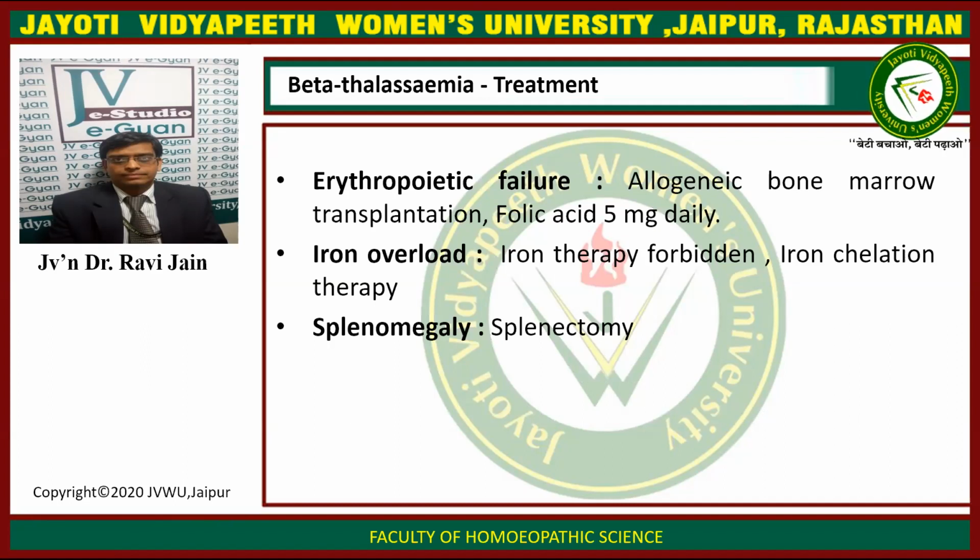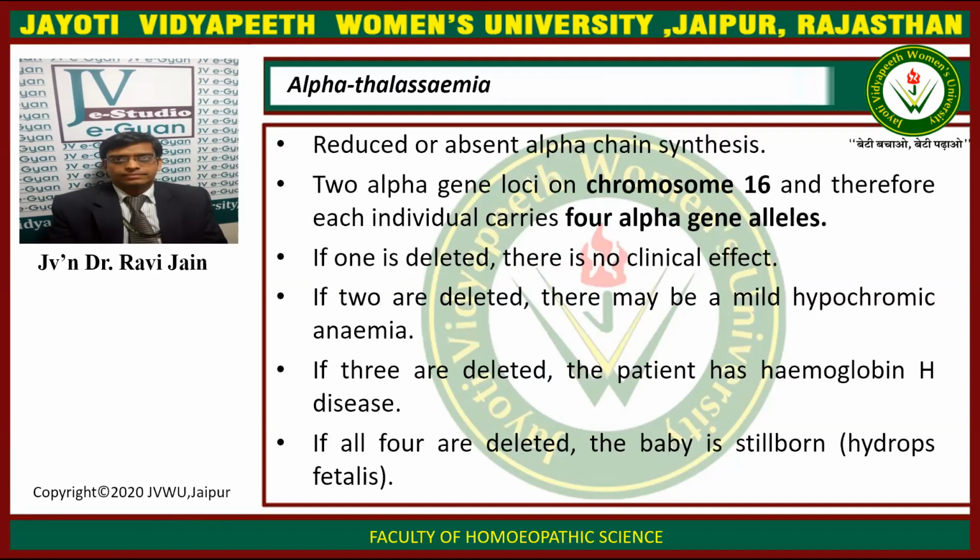Now beta thalassemia, the treatment. For erythropoietic failure, the treatment is allogenic bone marrow transplantation with folic acid 5 mg daily. In case of iron overload, iron therapy is forbidden and iron chelation therapy is prescribed. And in case of splenomegaly, we prescribe splenectomy.